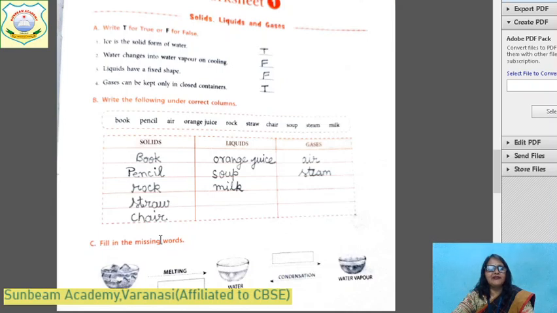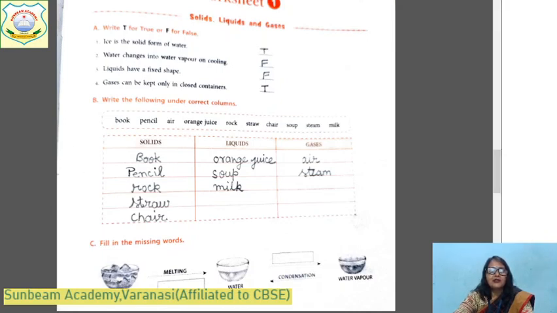Now filling the missing word. Ice is being changed into water. The process is called melting. And when water is being changed into ice, this can become an exam. This picture can become and you have to write. Water is being changed into ice. Then what you will write here? यहाँ पे आप क्या लिखोगे? What you will write here? Find out, beta. What you will write here?